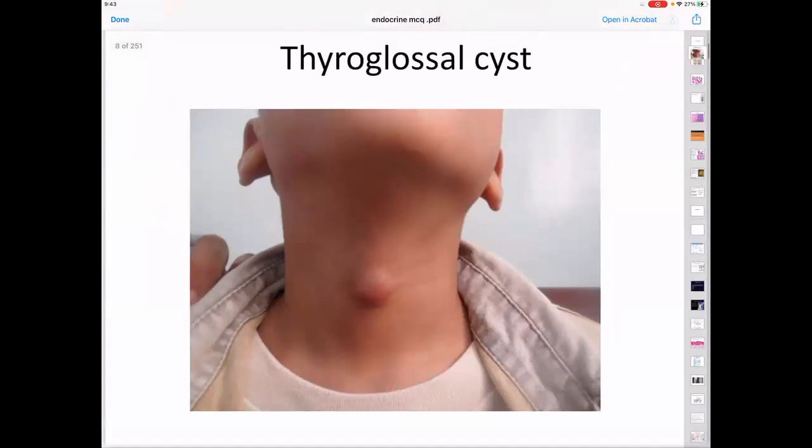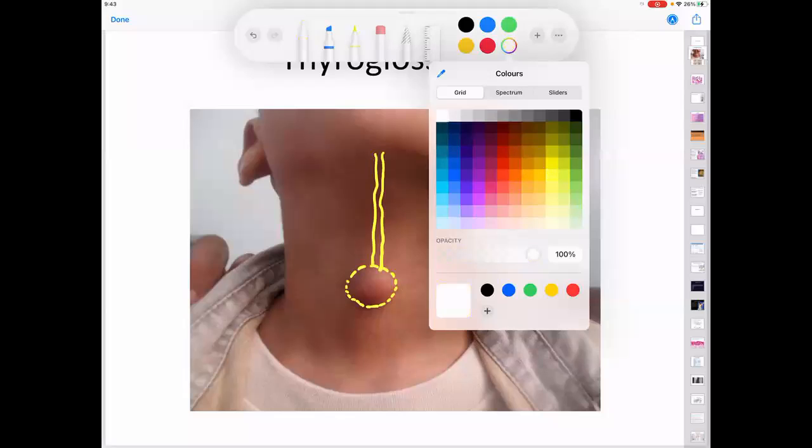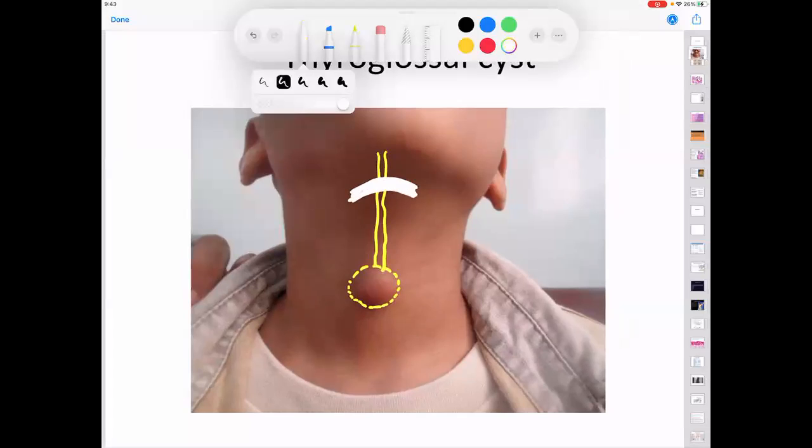The basic logic of this operation is that if you only cut the cyst, what is the inherent complication you are going to land up in? If you cut the cyst only, it will lead to a recurrence, because you are going to retain the rest of the tube.